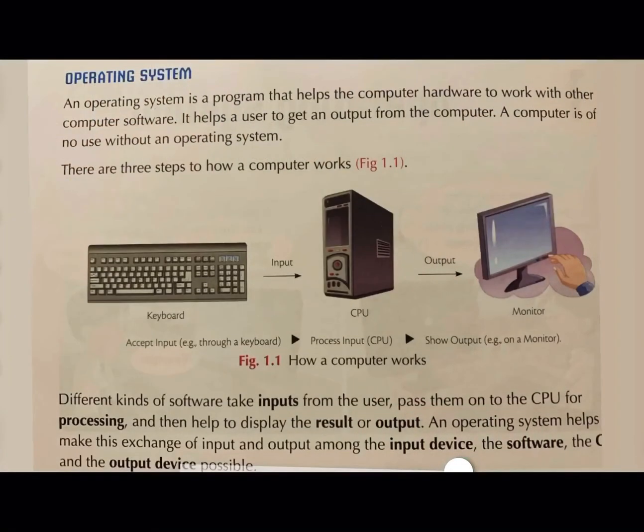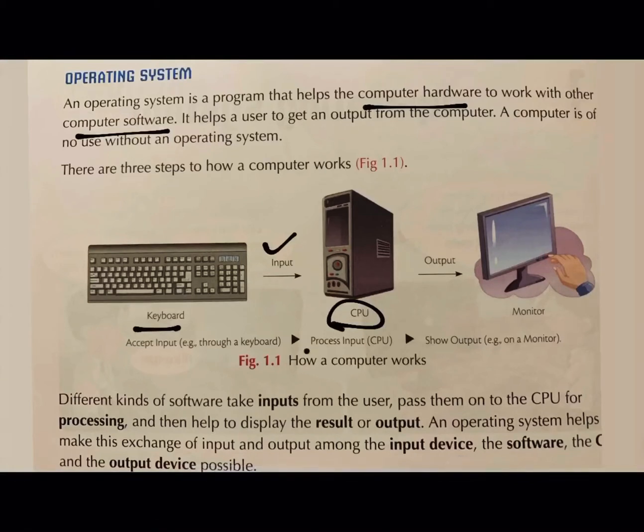How does an operating system help connecting computer hardware and computer software? Let us learn it. You will take input using what? Using a keyboard. For example, I have given you a form to fill in your name, your roll number, your class and section. You will fill it up. It means I have got input. That input will be given to CPU. CPU is called what? Central Processing Unit.